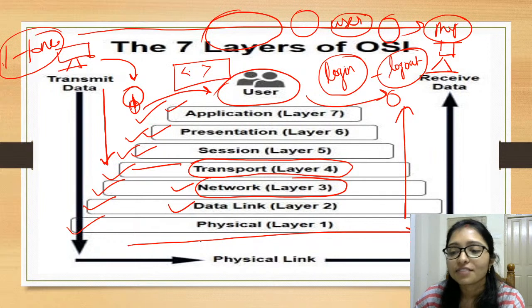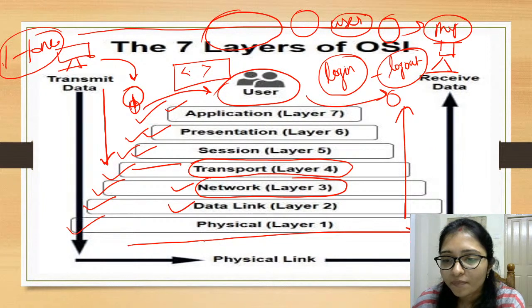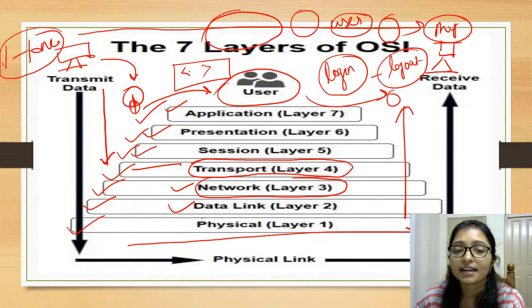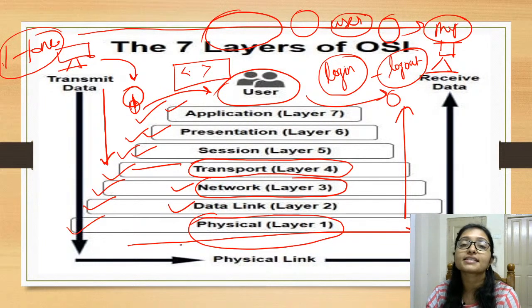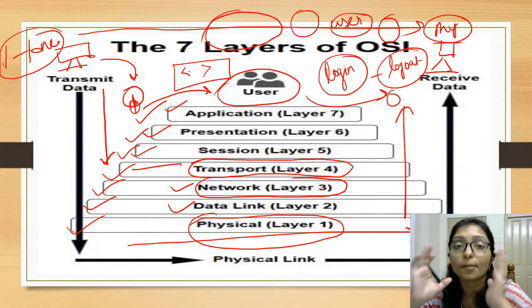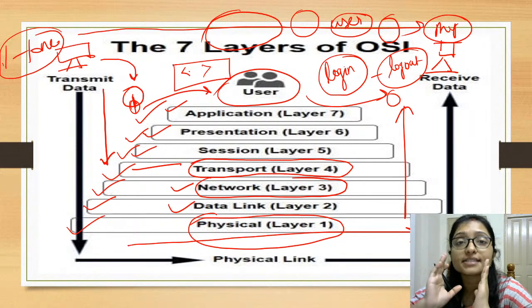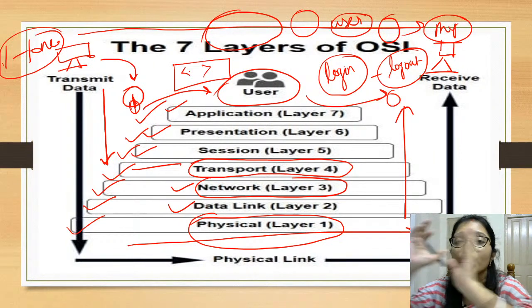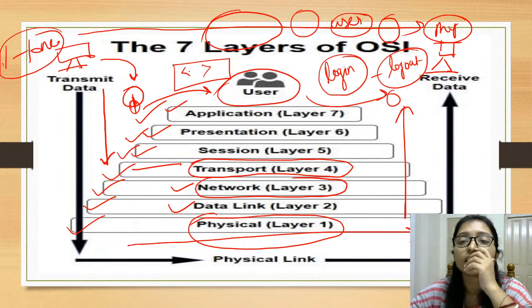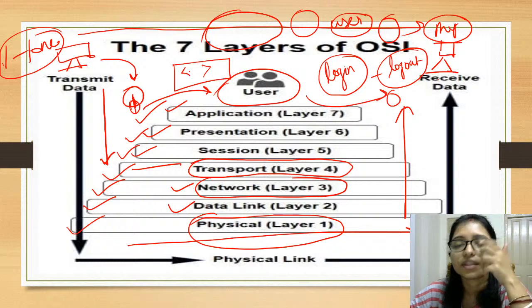Okay, physical layer. Yes, physical layer. Now what is the physical layer? Physical layer means it is your computer. Physical layer means nothing else, that is say your computer: from my computer, when it is coming to your computer, that is the physical layer, nothing else.